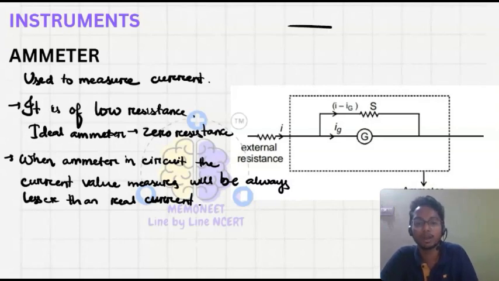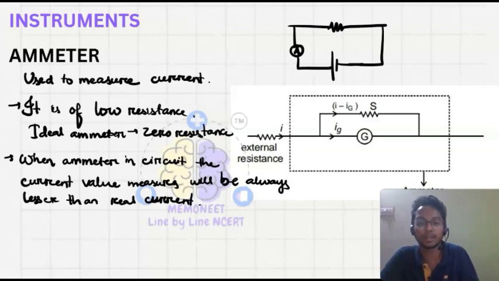Let's say we have a resistor here and we have an ammeter here, and here is the battery, it is V volt, it is R, and this ammeter, let's say it has a small resistance.